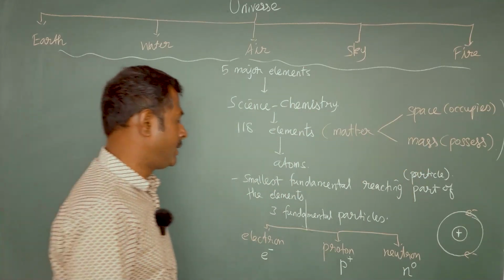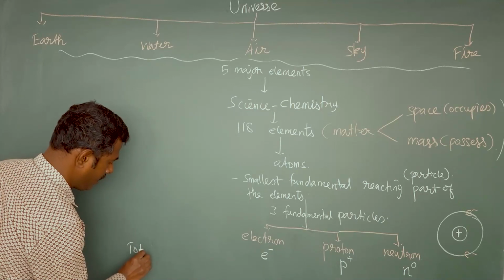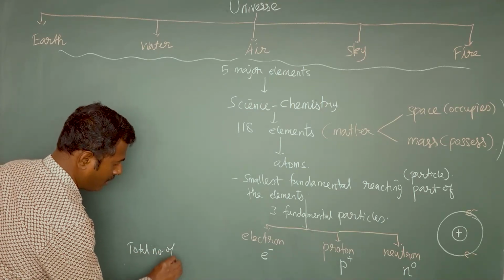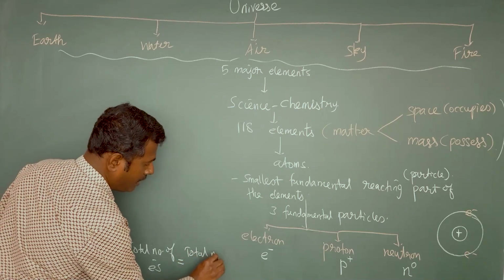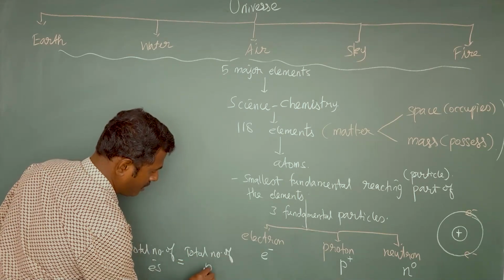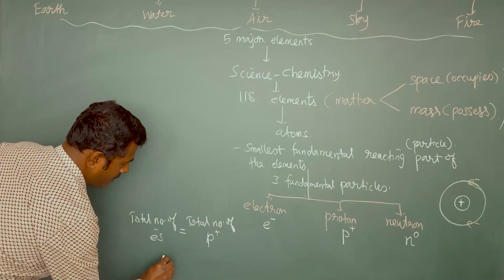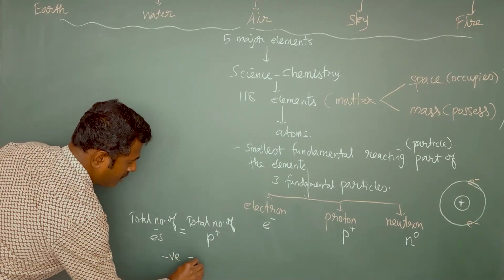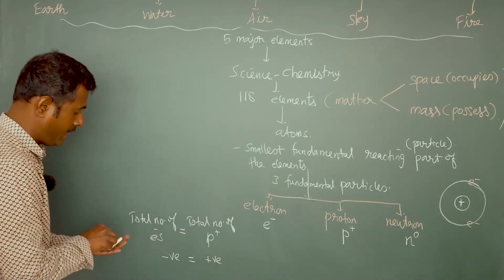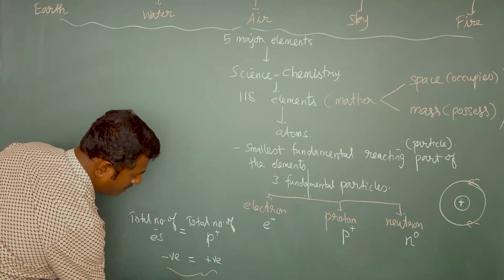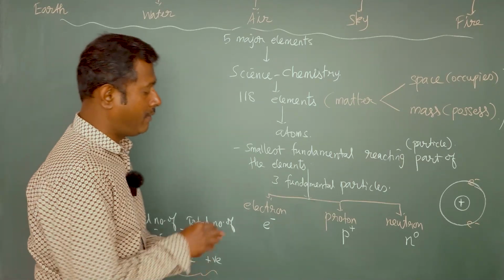In an atom, always the total number of electrons will be equal to the total number of protons. That means in an atom, always the total amount of negative charge will be equal to the total amount of positive charge. That's why an atom always remains neutral. As a whole, an atom remains always neutral.